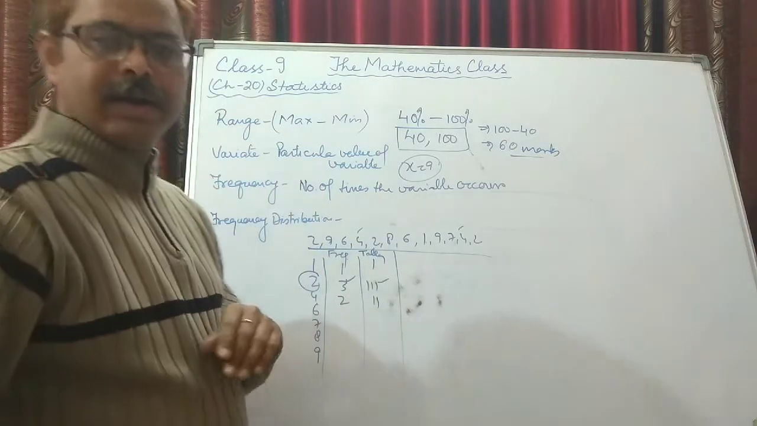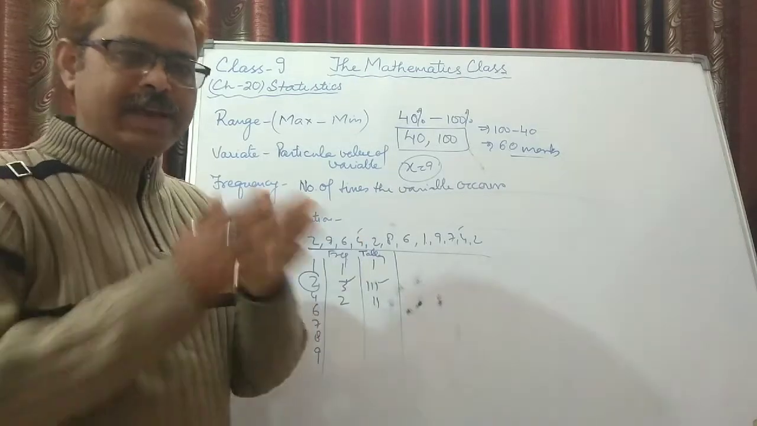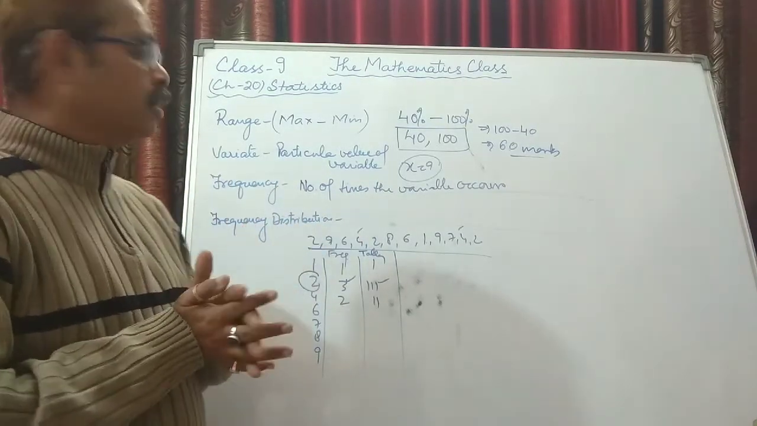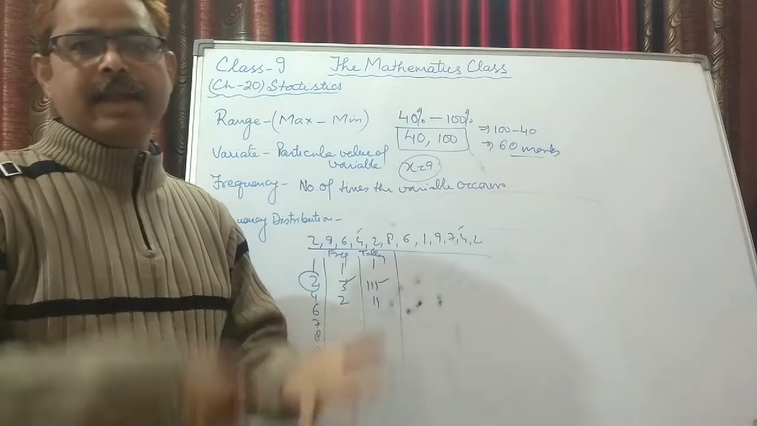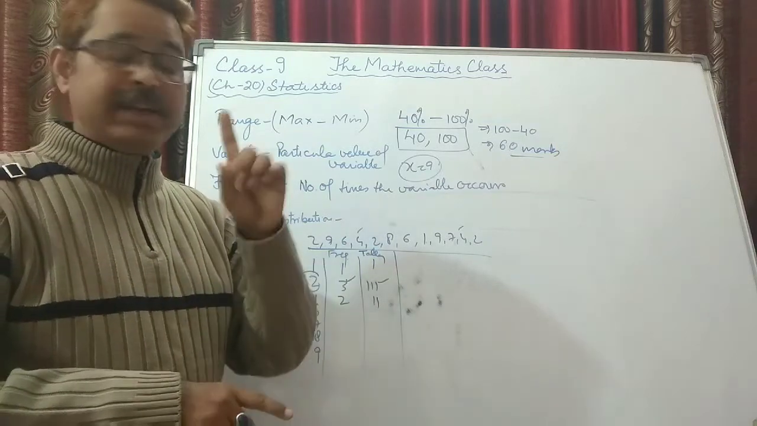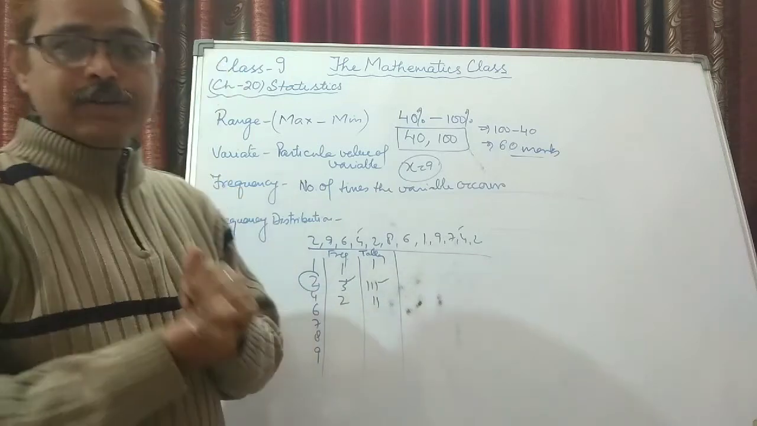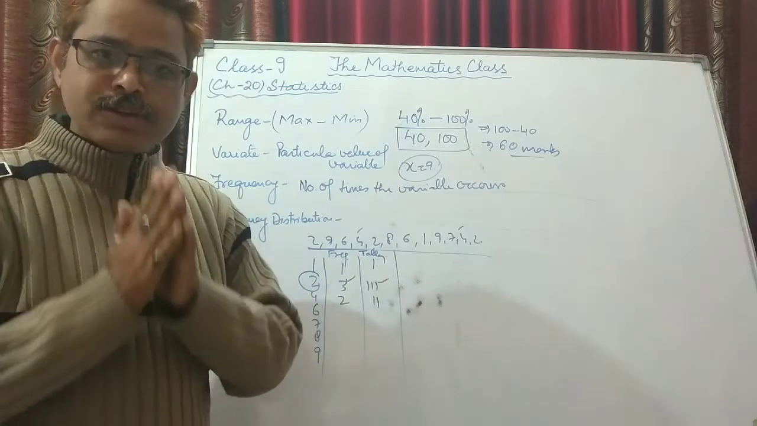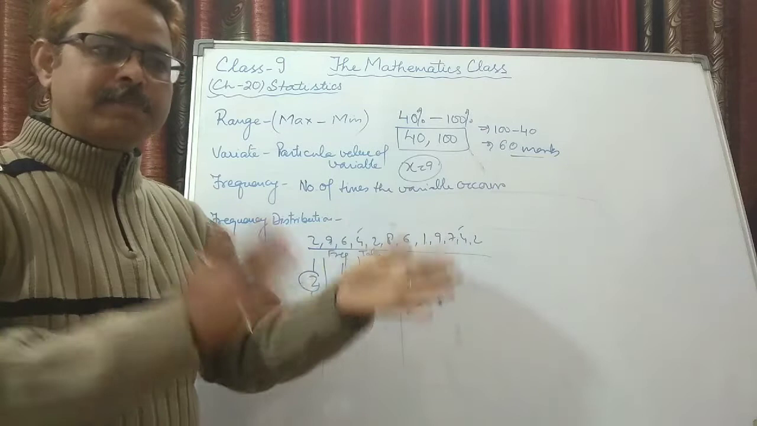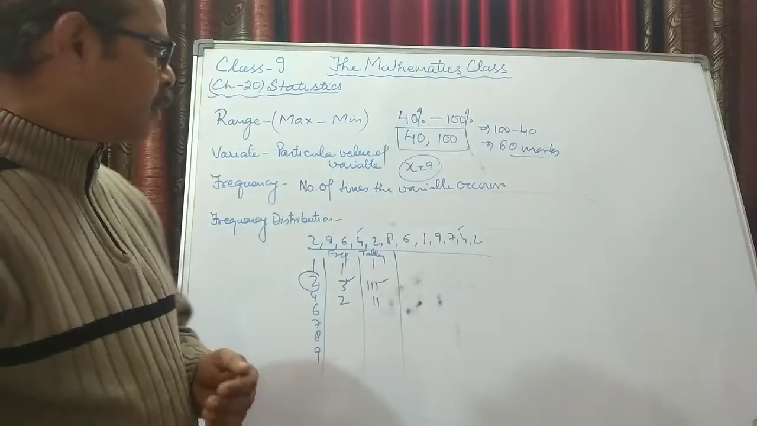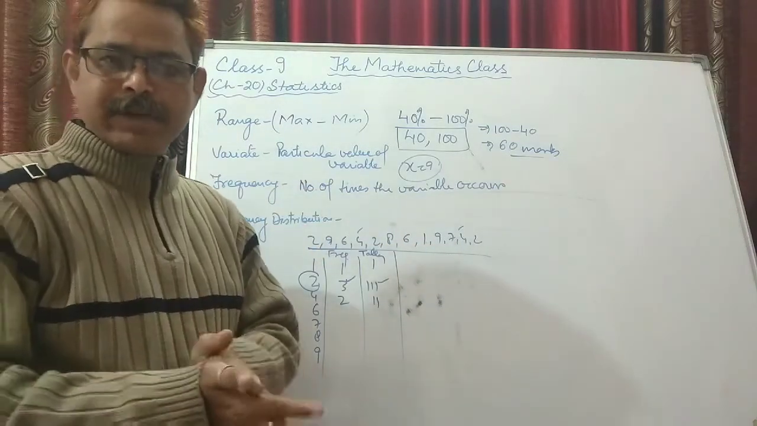Now we move on to the next thing, and we have 2 things to learn. First is mean and then median of ungrouped data. What is the meaning of ungrouped data? Data which is not arranged in a particular group.